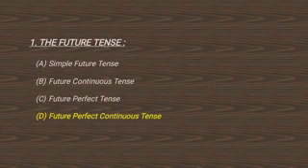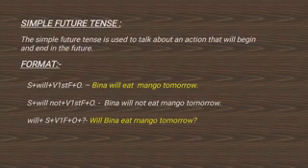Now, here comes the future tense. The future tense tells about the incidents that will happen in the future. It is further divided into four parts. Those are simple future tense, future continuous tense, future perfect tense, and future perfect continuous tense. At first, I'll discuss simple future tense.